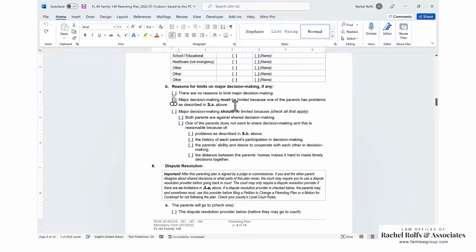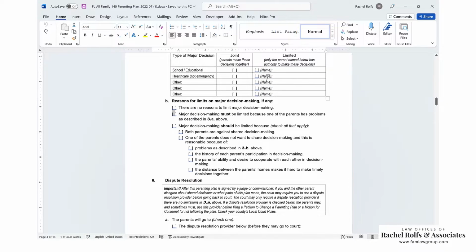So if you have 3A, you're going to check the major decision making must be limited, and you're probably going to have sole decisions up in here. So you can do major decisions should be limited. You can be sole if you both agree that there shouldn't be joint decision making. If you both agree that one of the parents should make certain decisions, you don't need to show that anyone's a bad parent or anything bad has happened or scary. You just can agree to that, and that's fine.